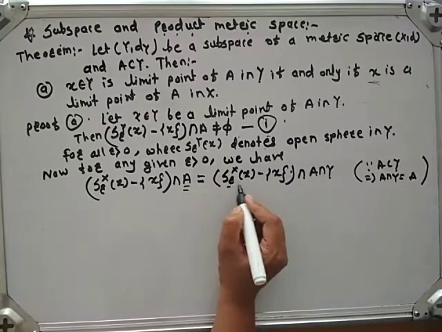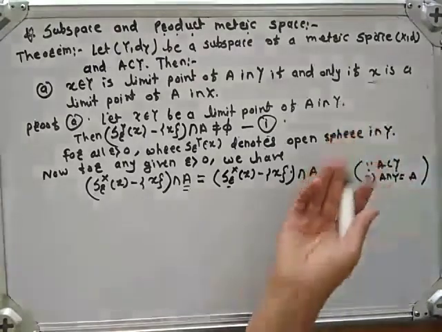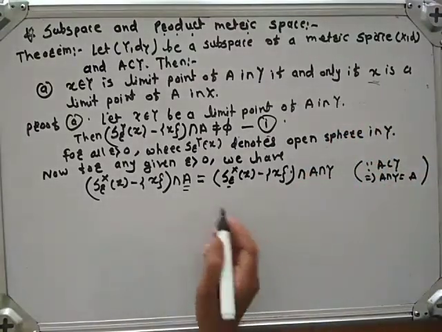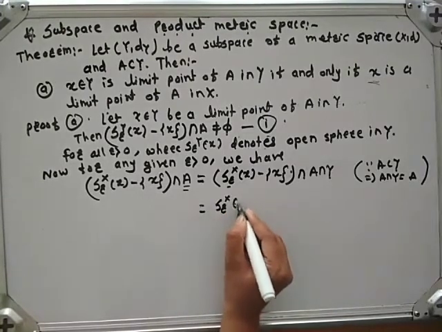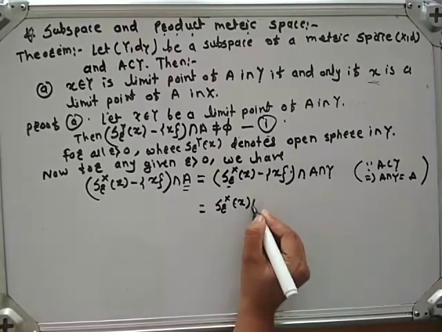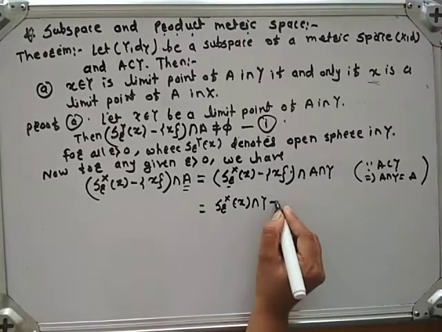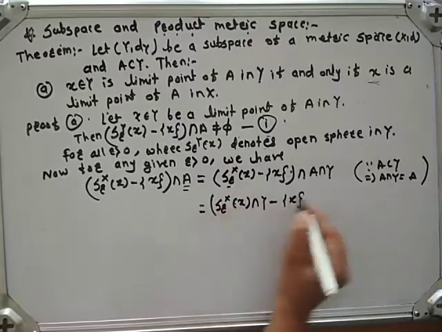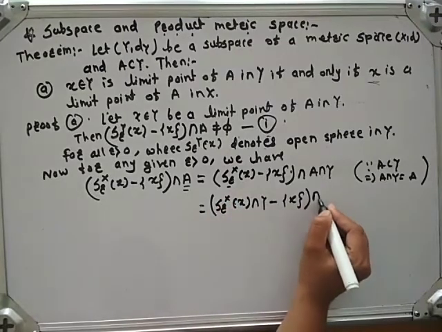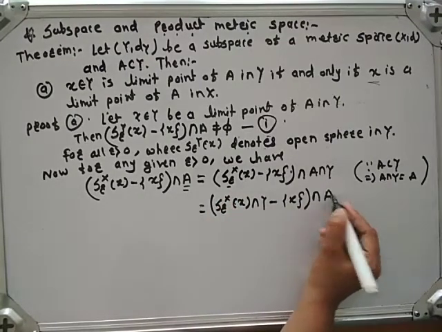And S_r^X(x) is nothing but the open sphere in X. Okay. Which is equal to S_r^X(x) intersection Y minus singleton x intersection A. Okay.